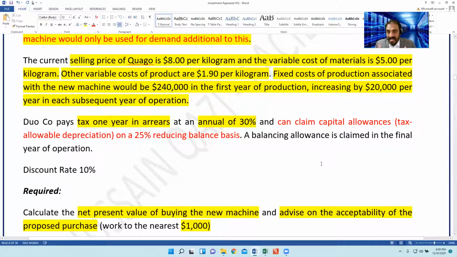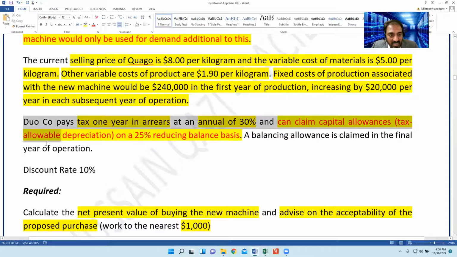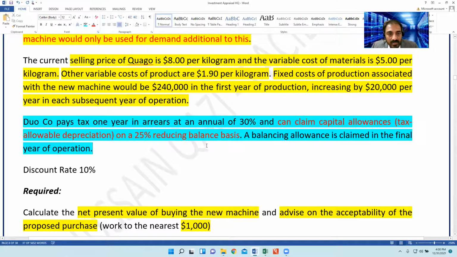So here the relevant cash flow will be tax, but the tax here is mentioned by the examiner as one year in arrears. How to handle that point, I will discuss. It can claim capital allowance, tax allowable depreciation, of 25% reducing balance, and the balancing allowance is claimed in the final year of operation. This part of the question is absolutely new for you, and I will discuss it in detail. The discount rate will be 10%.